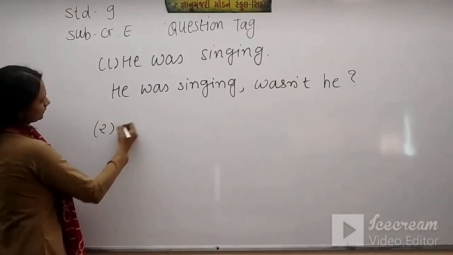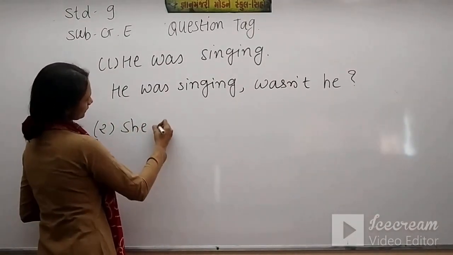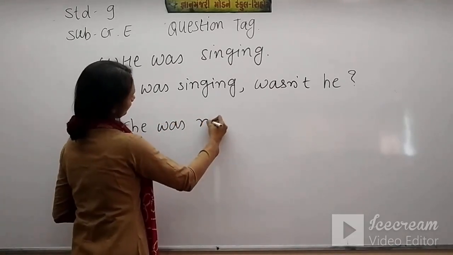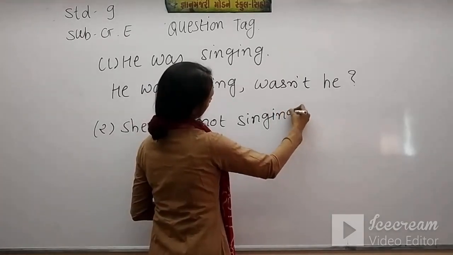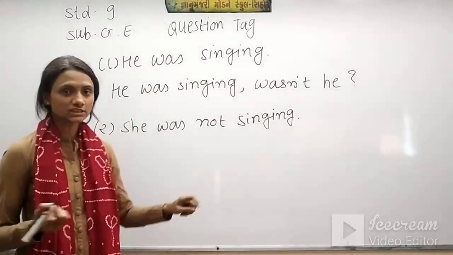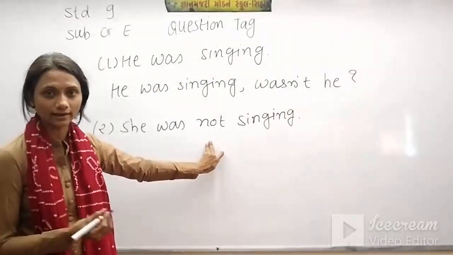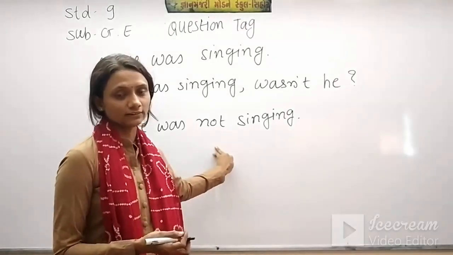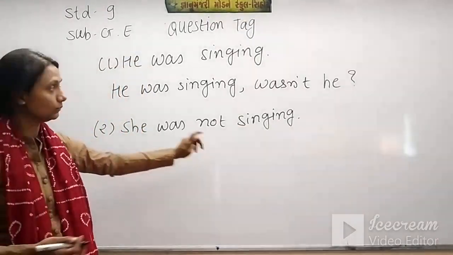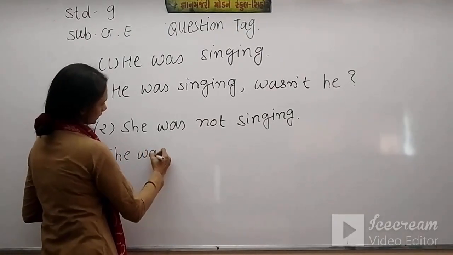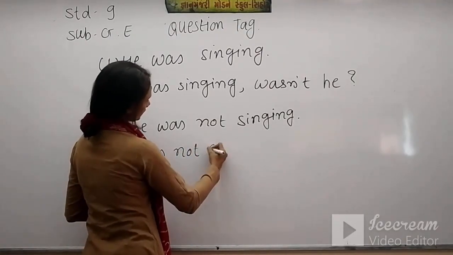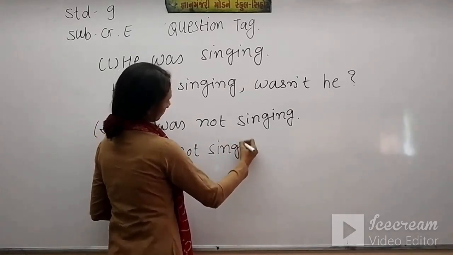Second we take, she was not singing. So of course here we do have not, meaning we have a negative sentence here. So our question tag will be positive. So again we will write this, she was not singing.